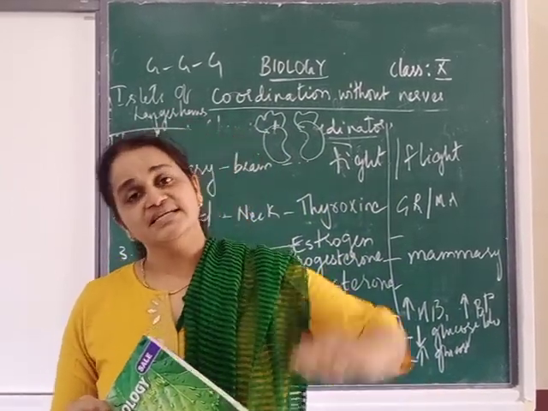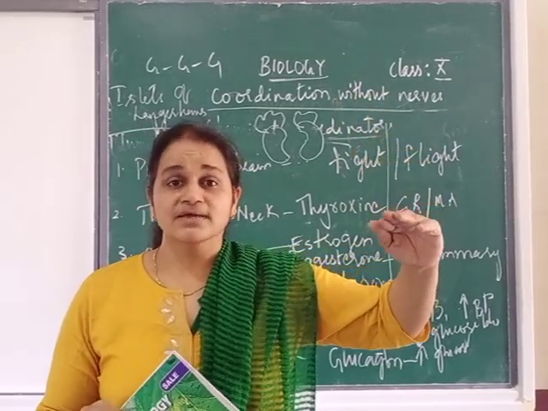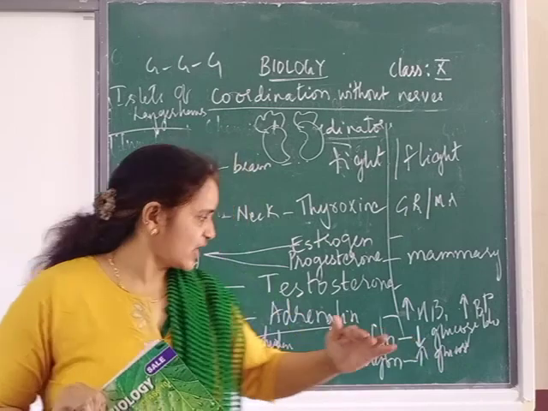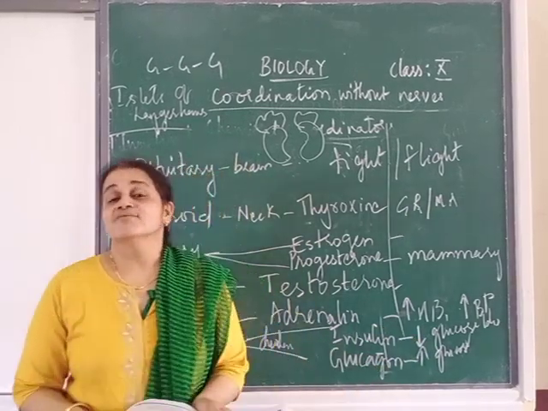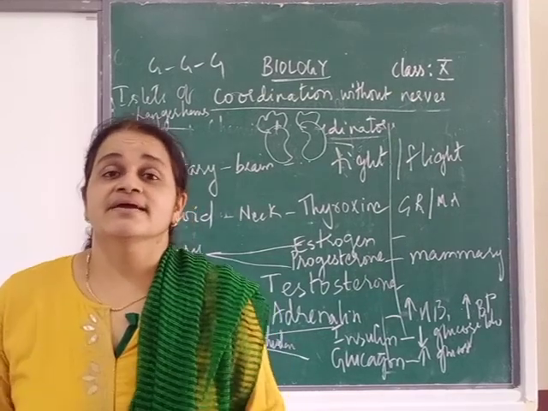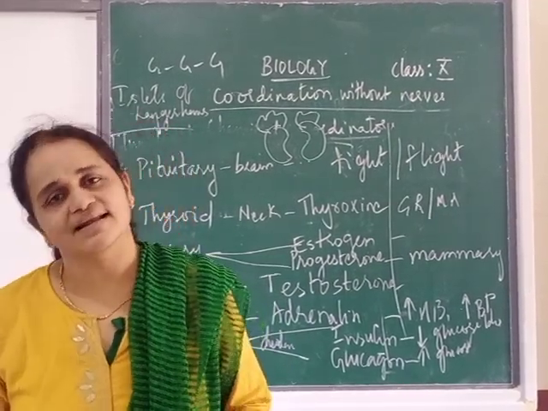So now a question can be asked: which hormone decreases the level of glucose in blood? Insulin. Which hormone increases the level of glucose? Glucagon, don't say glycogen. Glucagon. So what are these? These are our hormones, and they are the endocrine glands.